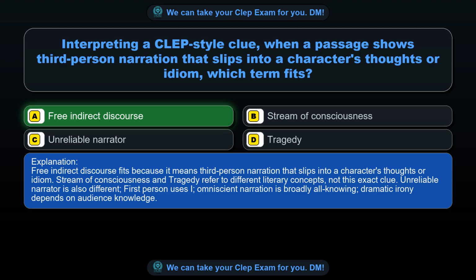Free indirect discourse fits because it means third-person narration that slips into a character's thoughts or idiom. Stream of consciousness and tragedy refer to different literary concepts, not this exact clue. Unreliable narrator is also different. First person uses I. Omniscient narration is broadly all-knowing. Dramatic irony depends on audience knowledge.